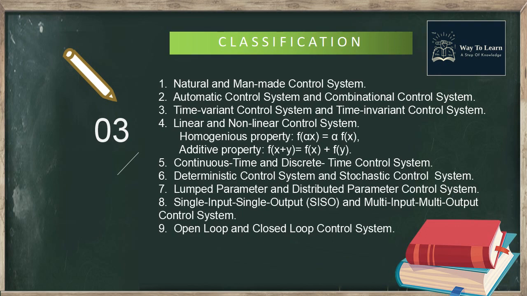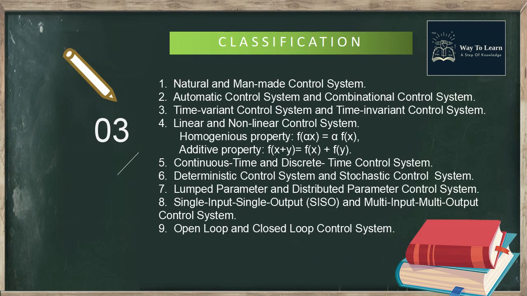Third, time variant control system and time invariant control system. Time variant control system is a control system where any one or more parameters of the control system vary with time, for example, driving a vehicle. Time invariant control system is a control system where none of its parameters vary with time, that is, a control system made up of inductors, capacitors, and resistors only.